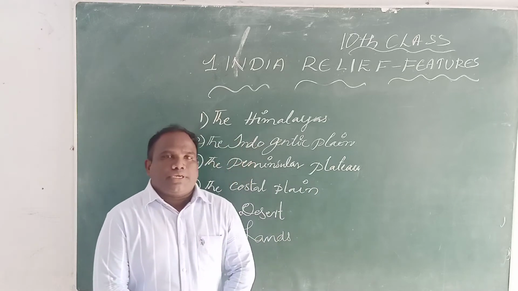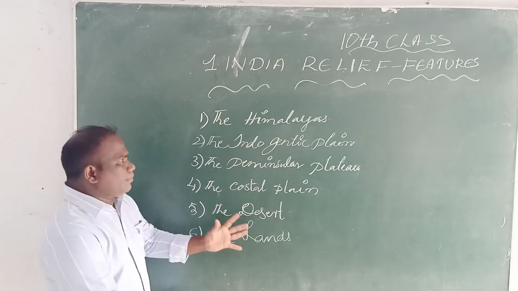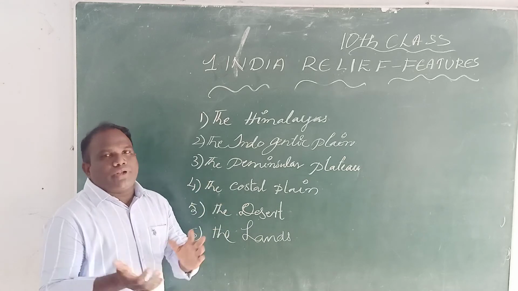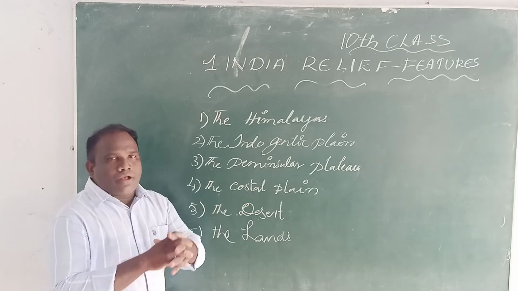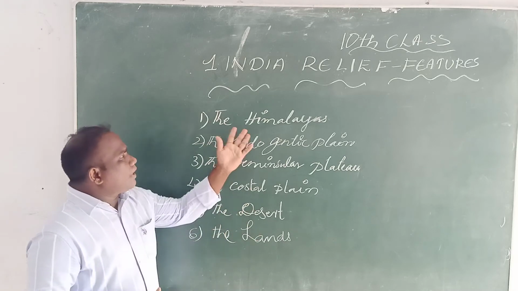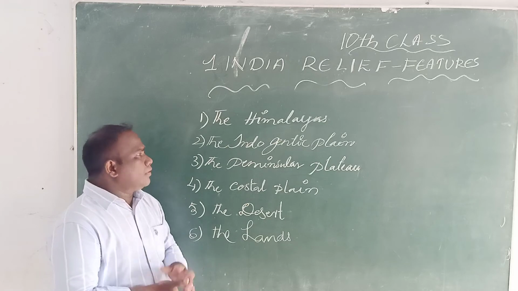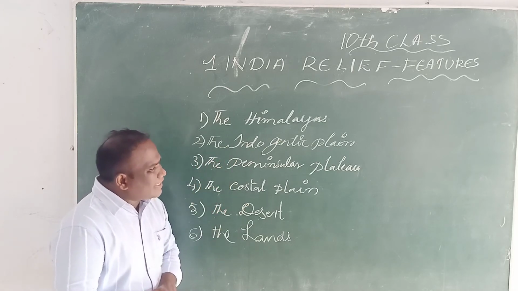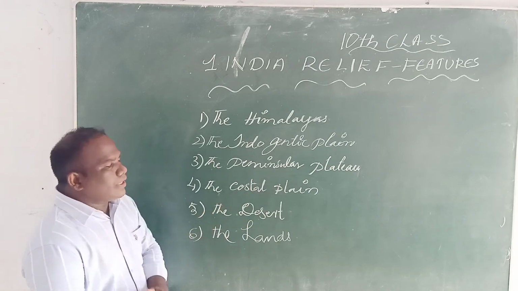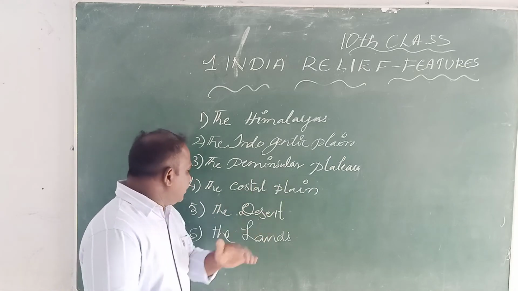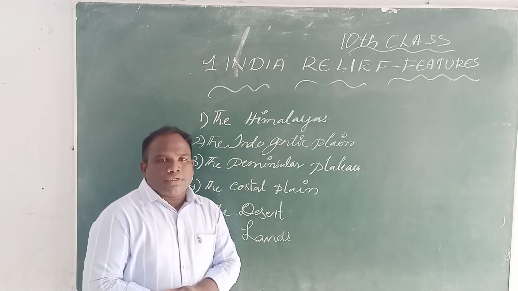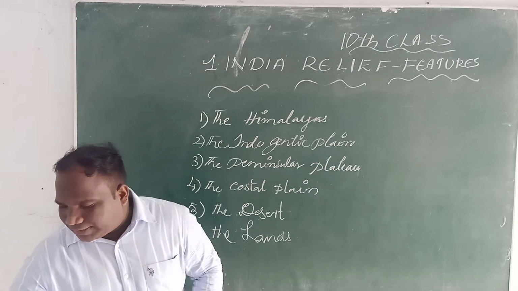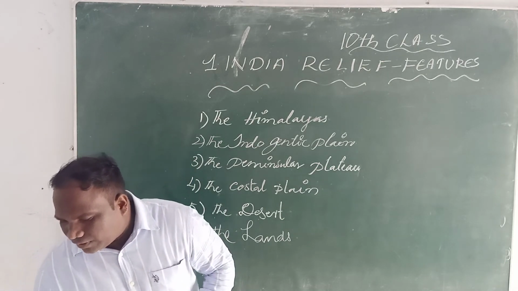So, children, now we will explain one by one. So now we will start. We have the major relief divisions or major relief features. The first one is the Himalayas. The second one is the Indo-Gangetic plains. The third one is the peninsular plateau. The fourth one is the coastal plain. The fifth one is the desert. The sixth one, the islands. These are the major relief divisions of India.